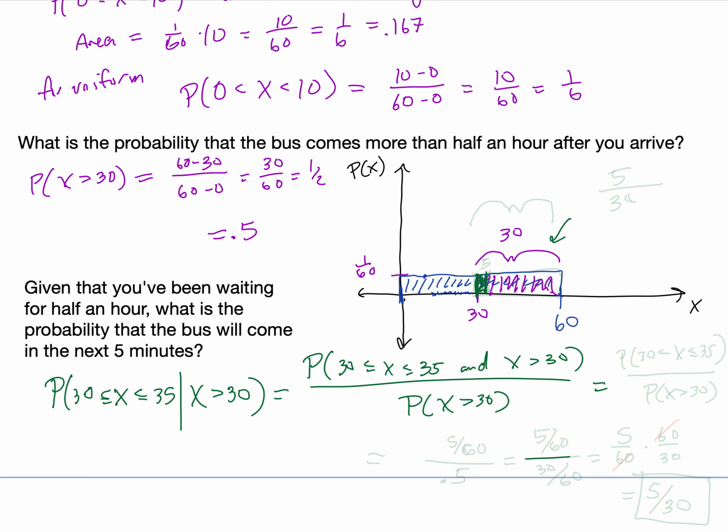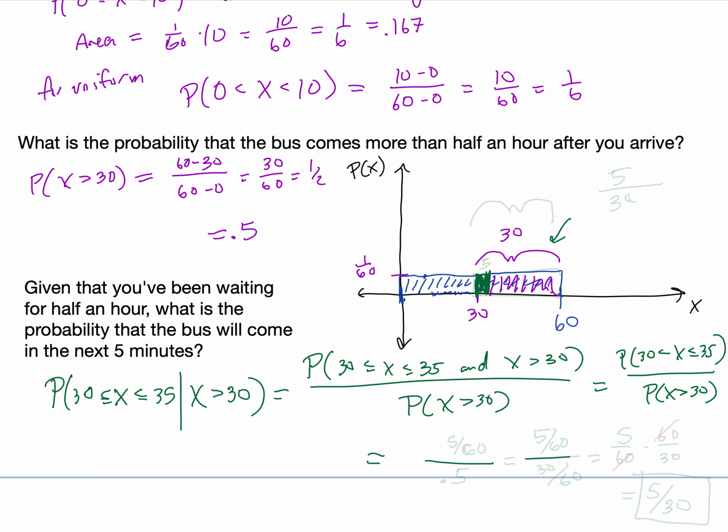If both of those things are true, then that's equivalent to the probability that 30 is less than or equal to x, which is less than or equal to 35, right? Because all of the time where x is greater than 30 includes that interval. And this is divided by the probability that x is strictly greater than 30.